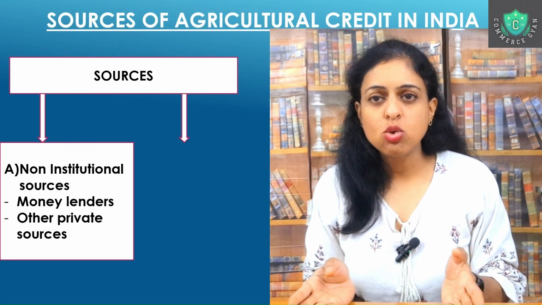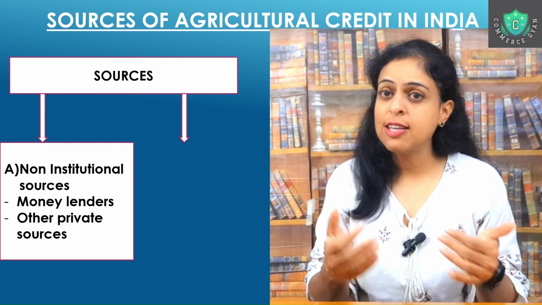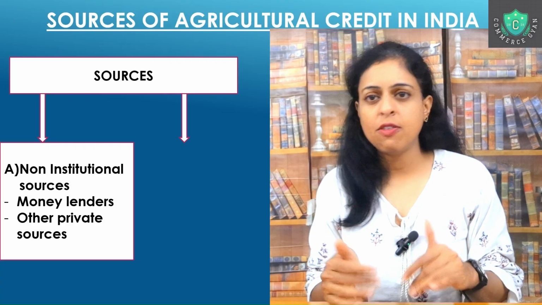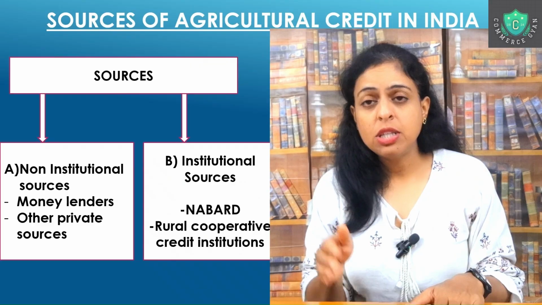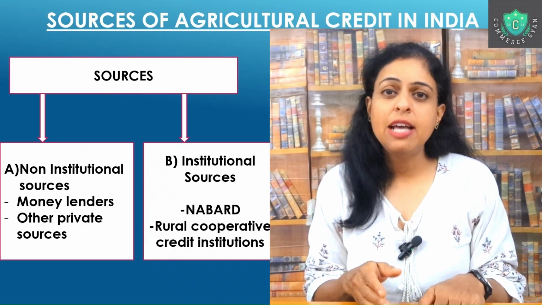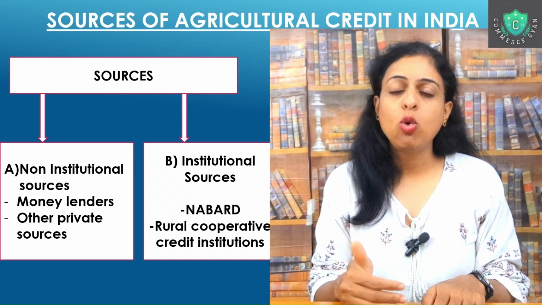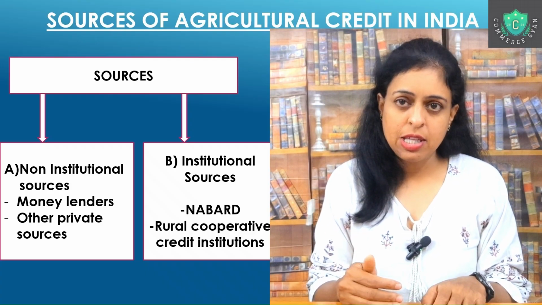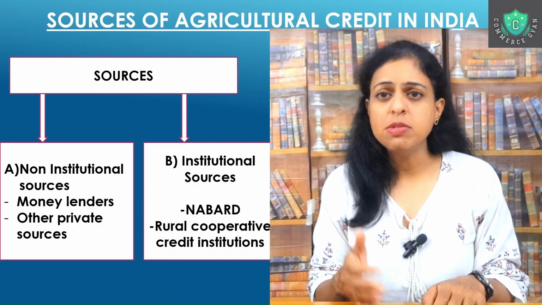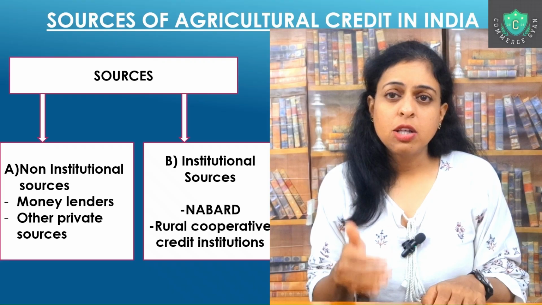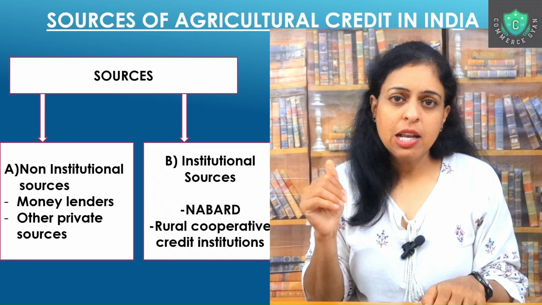And the second one, as I told you, are friends and family. Maybe they don't charge interest also, they just give the money for a certain time period and recover it back. That's it. Coming to institutional sources now, these are the legalized, formalized organizations by the government which are recognized to give loans to the farmers. They sometimes have a lot of stringent requirements when they are giving the loans, and when coming to repayment of the loan, they have their own terms and conditions.